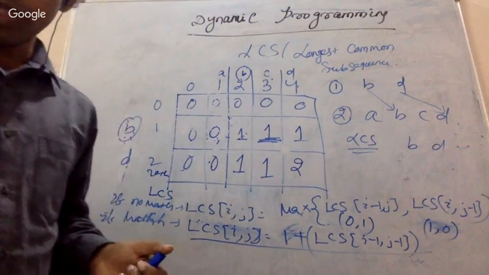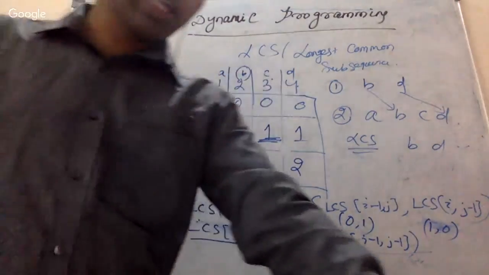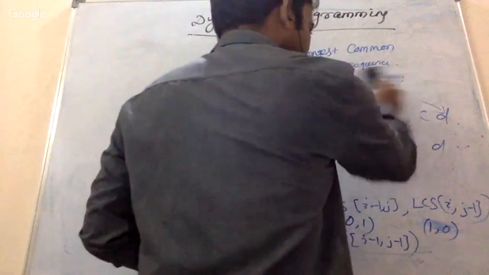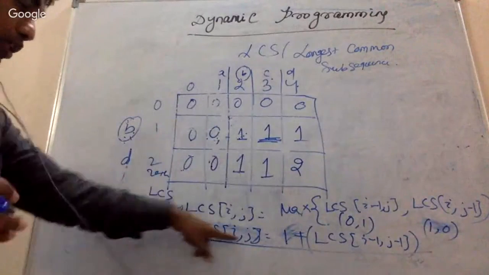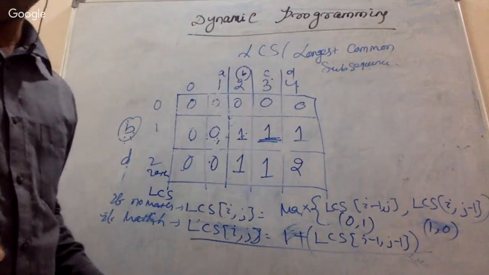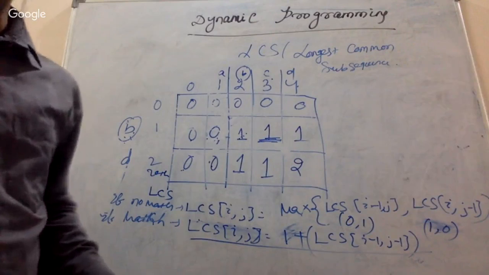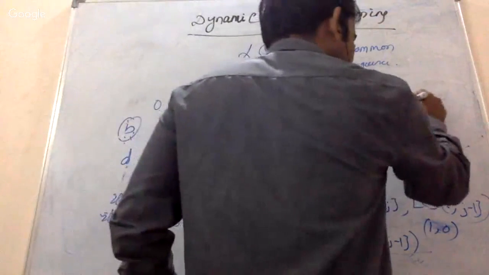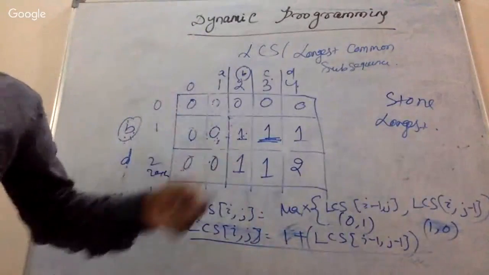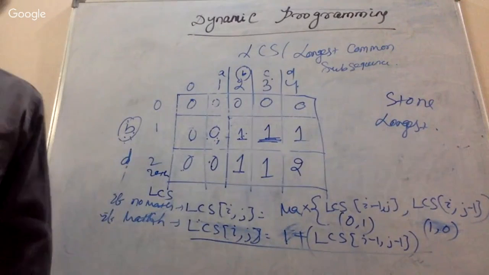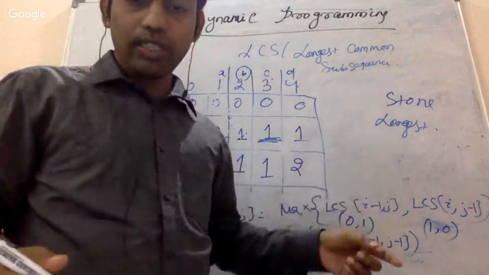This was just a small example. I'll give a small assignment that you can try at home. Let me know what the common subsequence is using this particular theory, not by just looking at it. Write down a small example: STONE. So these are the two strings. Just try to do it, and then you will be able to see. Just let me know the answer using this particular thing.